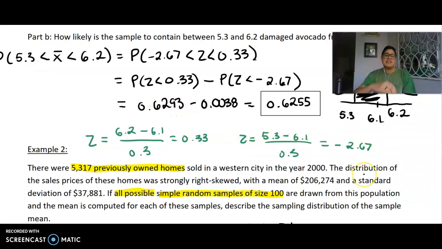So what I want for you all to do now is go ahead and take a look here. Sampling distribution questions tend to show up mostly in the multiple choice section. So I'll just let you guys practice. So go ahead and pause the video, look at example 2, 3, and 4 in your notes, give yourself some time, and then we'll come back and review together. Alrighty, so that time will start now.